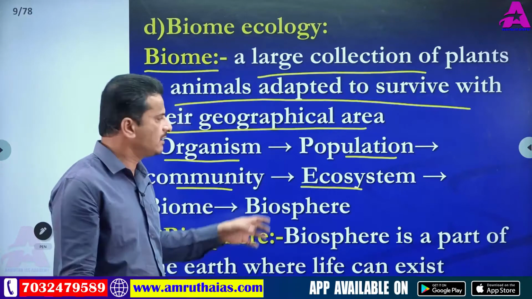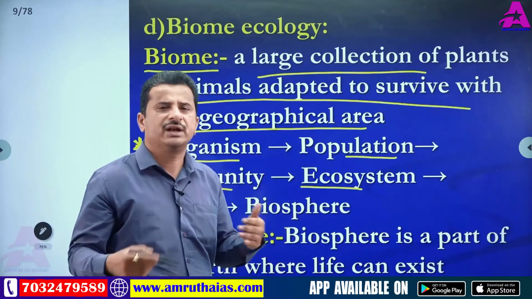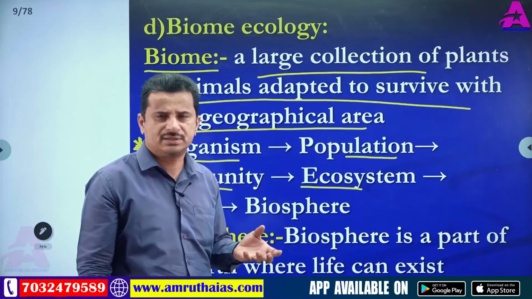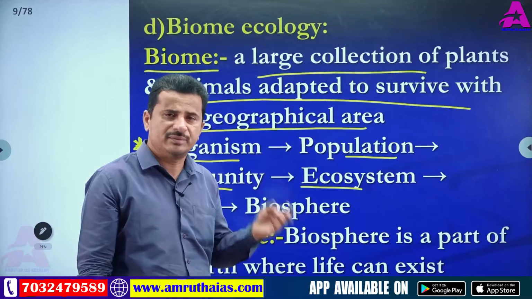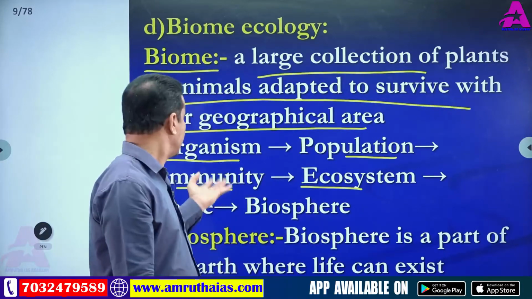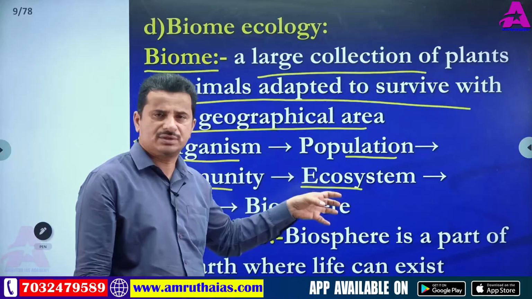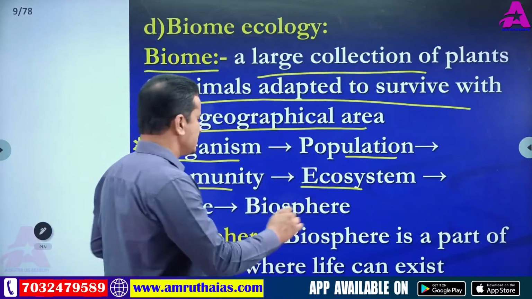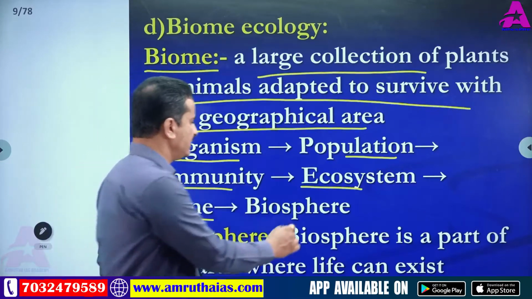Some communities are part of the ecosystem. An ecosystem means an area where different types of organisms are present. An ecosystem compulsorily contains a minimum of two to three different types, maximum many, but here the community is a part of the ecosystem. This type of ecosystem is part of the biome, and many biomes are part of the biosphere.